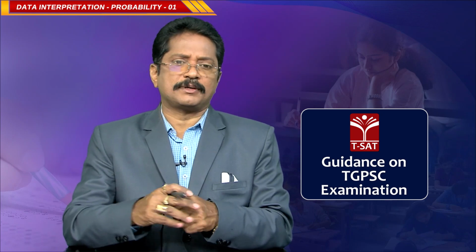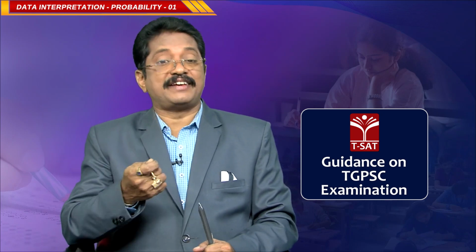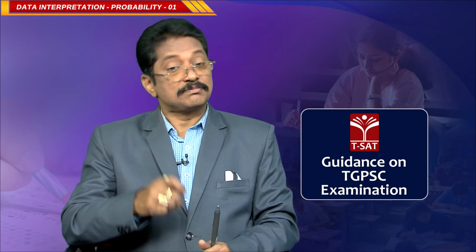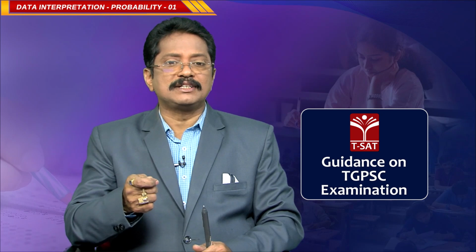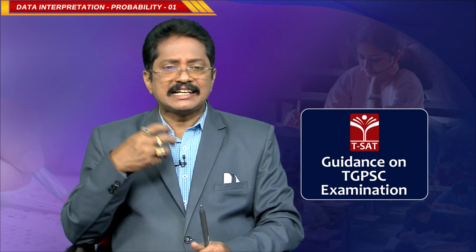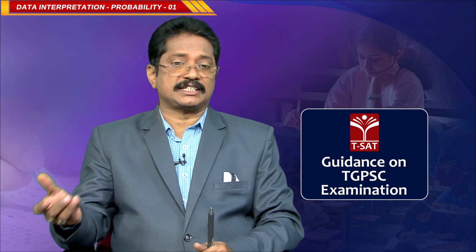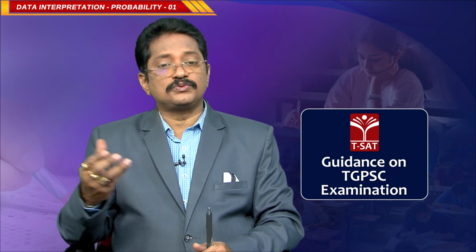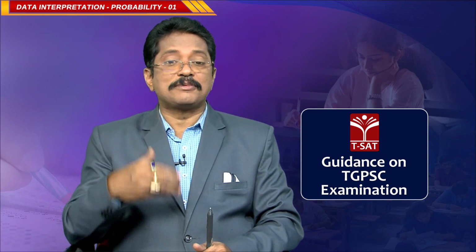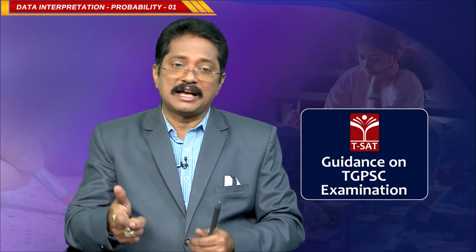I will give a small example. When a dice is rolled, is the probability of getting 7 on one of the faces possible or not? It is impossible, because a dice is a cube. It has 6 faces, and each face has one number from 1 to 6. So, 1, 2, 3, 4, 5, 6. These are the possible outcomes. We are asking about getting 7. There is no 7. Obviously, it is an impossible event. Am I correct or not?